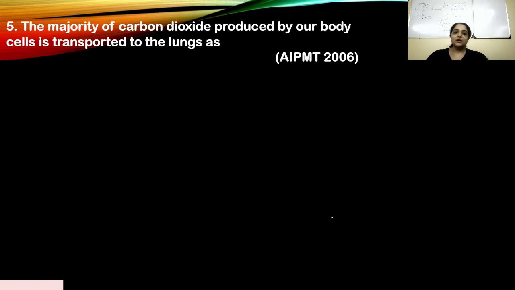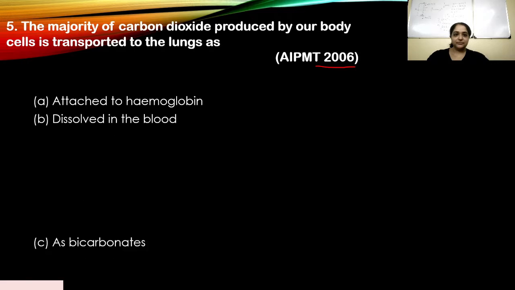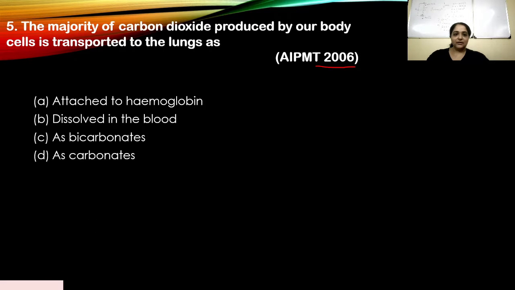Okay. The majority of CO2 produced by our body cells is transported to the lungs as, and this appeared in 2006. Let's look at our options. Before I move on, please pause the video and write what you think is the right answer, and then come back to this video. Okay, so we have option A, attached to hemoglobin, B, dissolved in the blood, C, as bicarbonates, D, as carbonates.